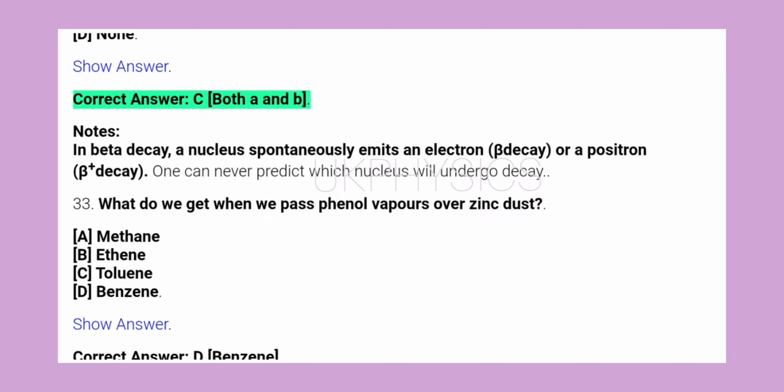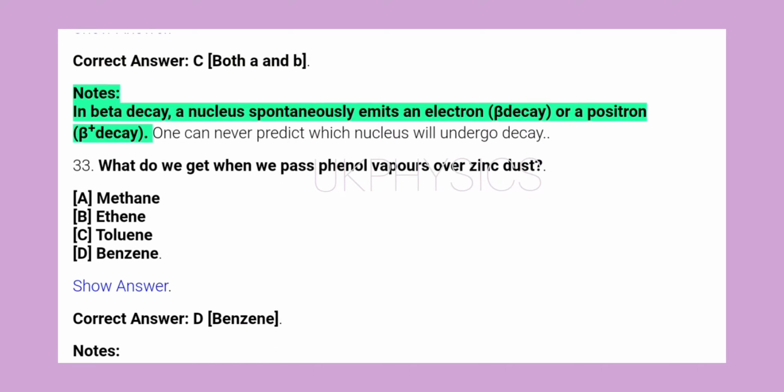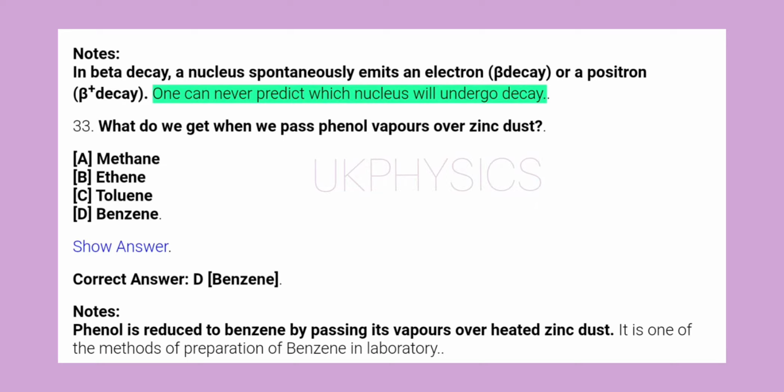Both A and B. Notes: in beta decay, a nucleus spontaneously emits an electron, beta minus decay, or a positron, beta plus decay. One can never predict which nucleus will undergo decay.